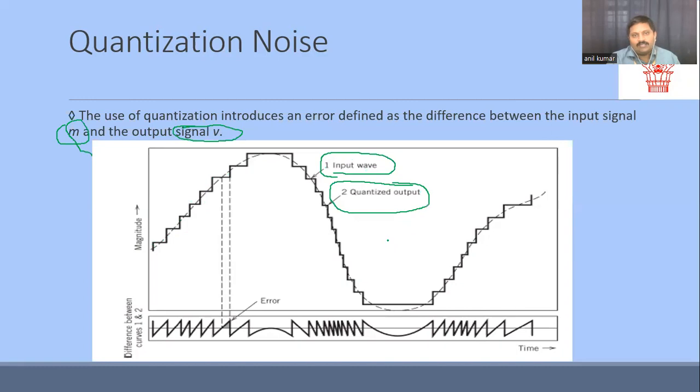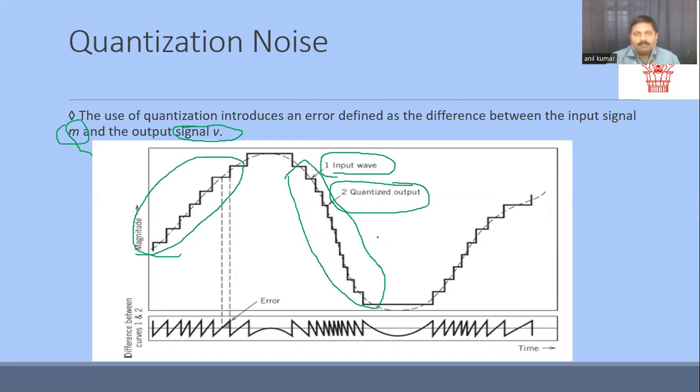We have two different types of quantizer: the uniform step size quantizer and the non-uniform step size quantizer. Here, I'm going to use the non-uniform step size quantizer. You can observe that the step size is not uniform, it varies in accordance with my input message signal M.